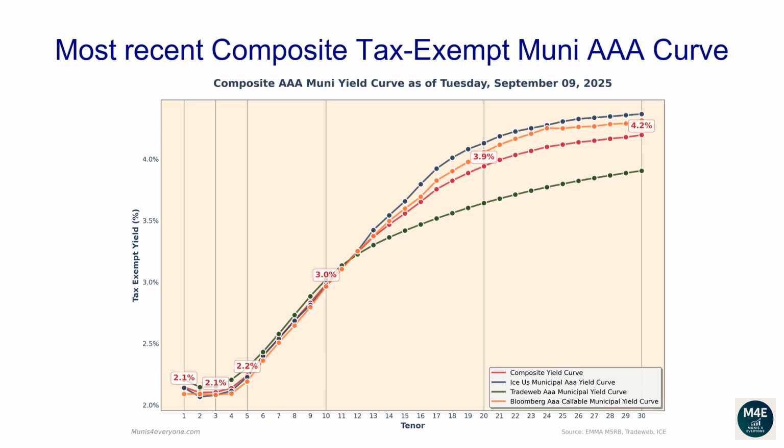The one-year composite tax-exempt yield is 2.14%. The two-year yield is 2.1%. The three-year yield is 2.1%. The 5-year yield is 2.24%. The 10-year yield is 2.98%. The 20-year yield is 3.94%. The 30-year yield is 4.2%.